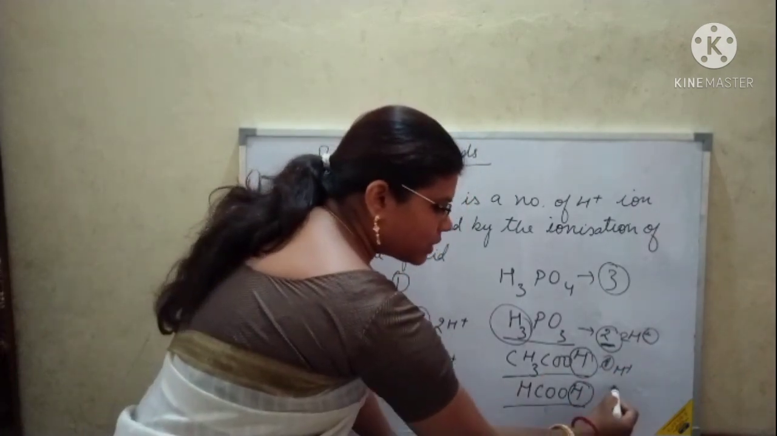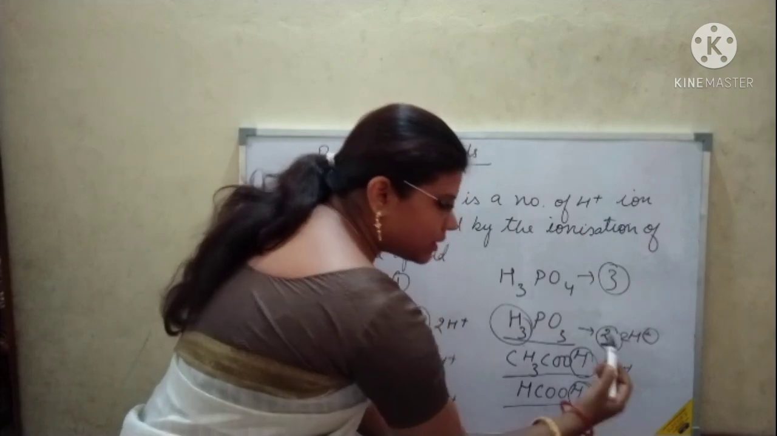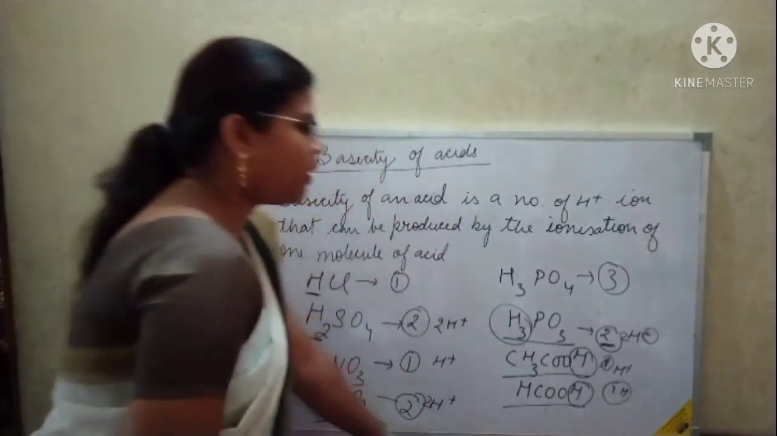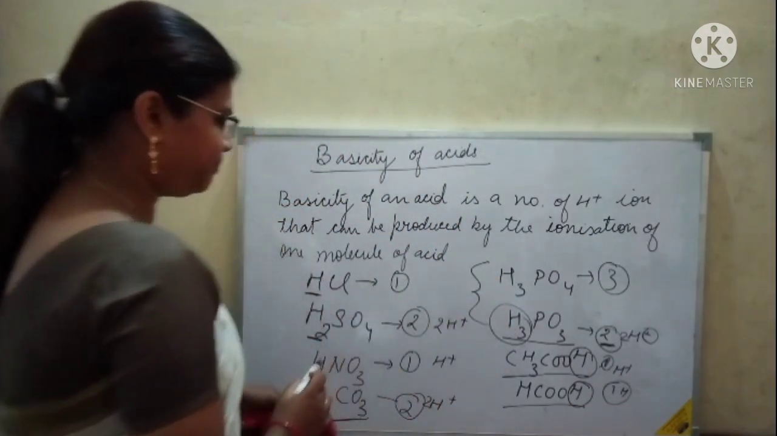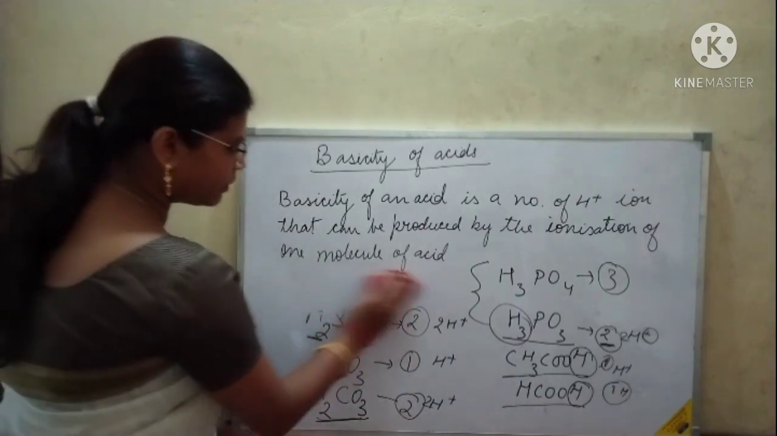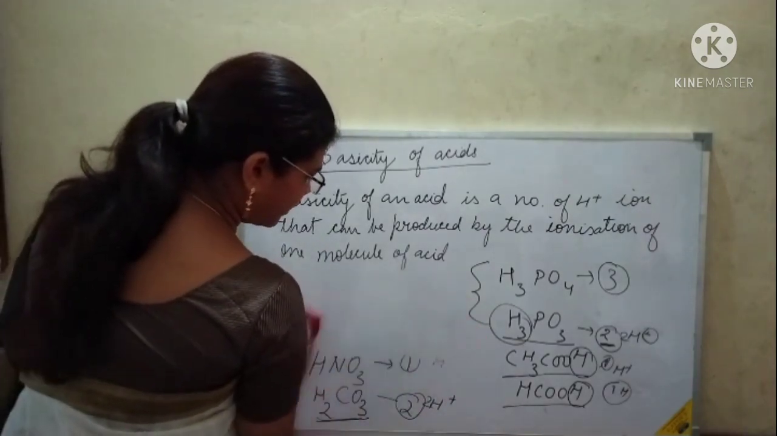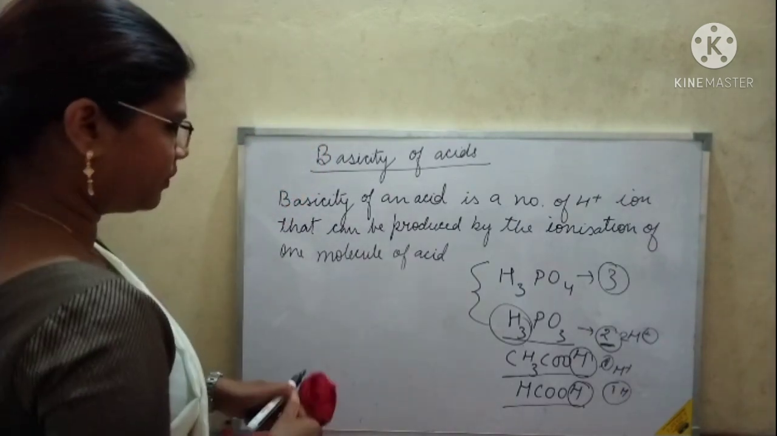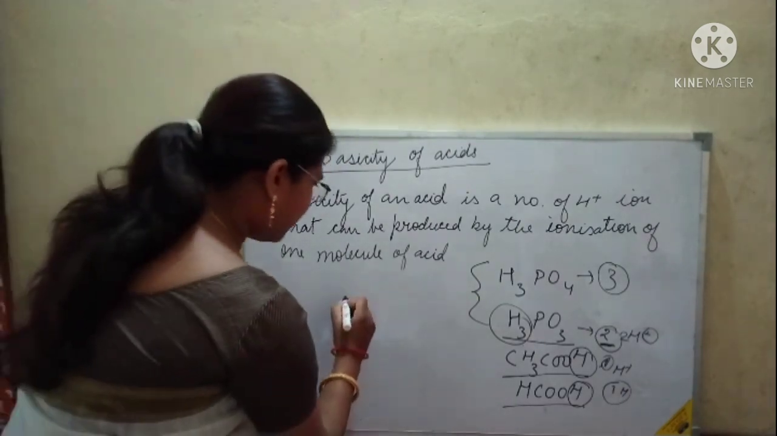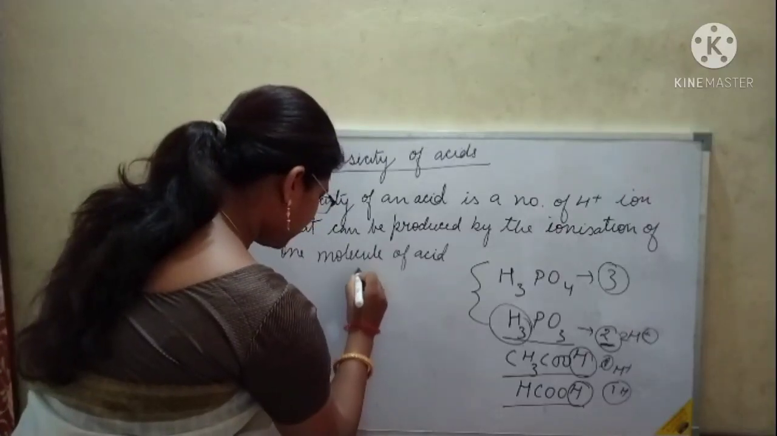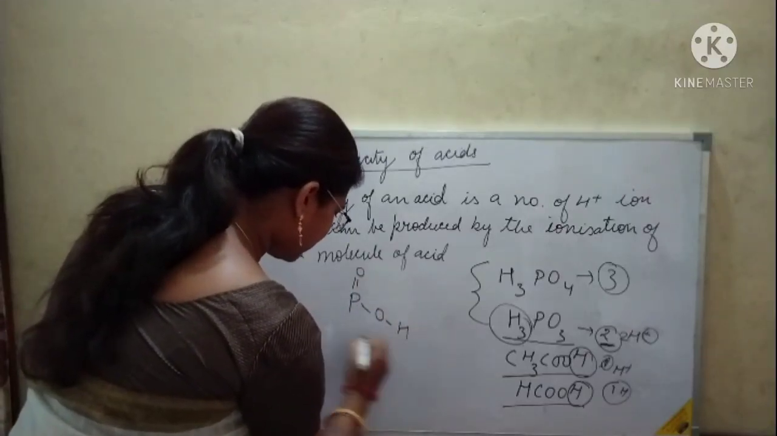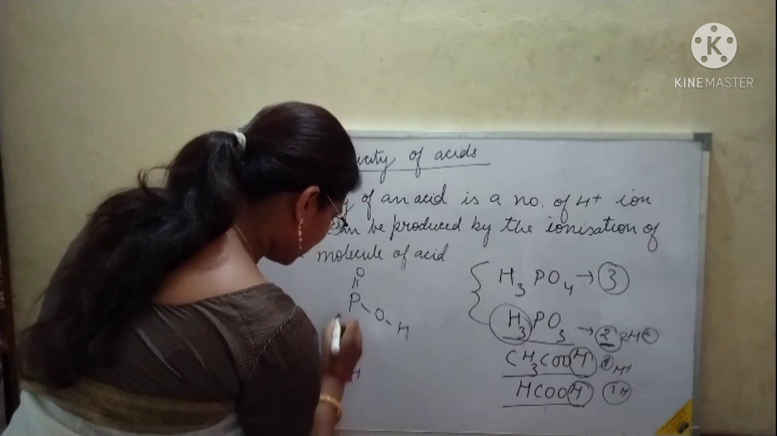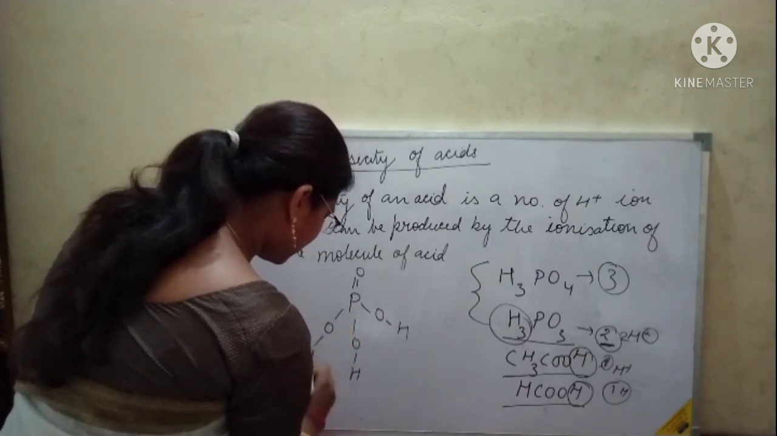See, which hydrogen can come from the acid? The hydrogen which is attached with the oxygen. So this bond will break and the hydrogen will come out. Okay, so in the case of phosphoric acid, you can see 3 OH groups are there. So this bond will break and this hydrogen will come out. That's why the basicity of phosphoric acid is 3.